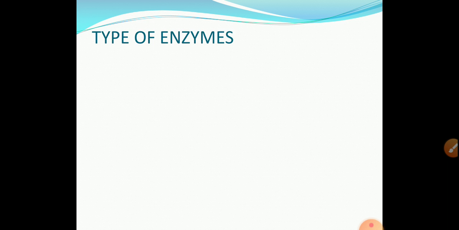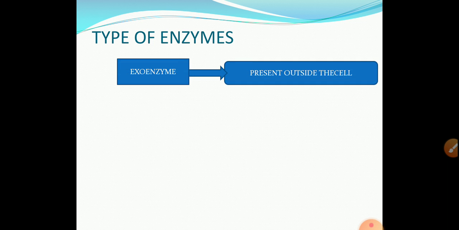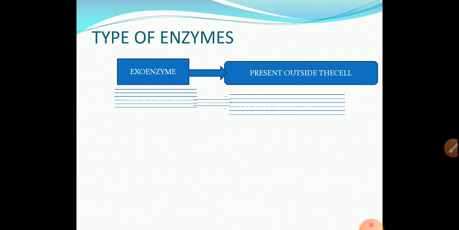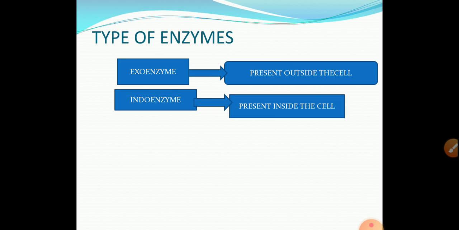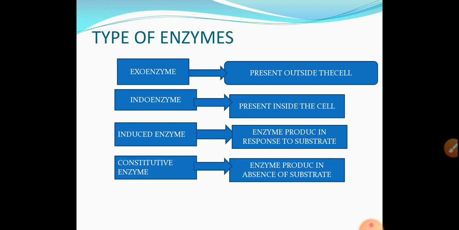Next point, types of enzyme. There are different types of enzyme. Exoenzyme means what? Enzyme present outside the cell. Endoenzyme, endo means inside, the enzyme which is present inside the cell. The enzyme which is produced in response to substrate is called an inducible enzyme. The enzyme which is produced in the absence of substrate is called a constitutive enzyme.